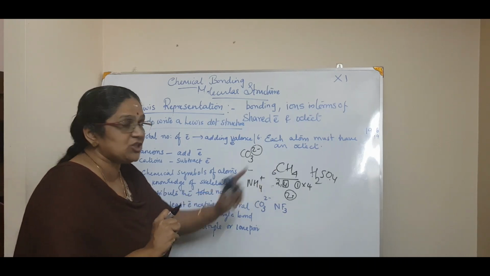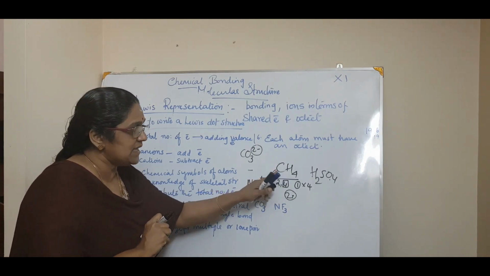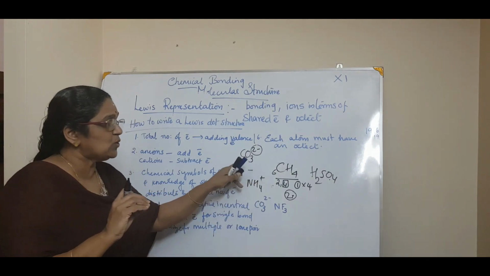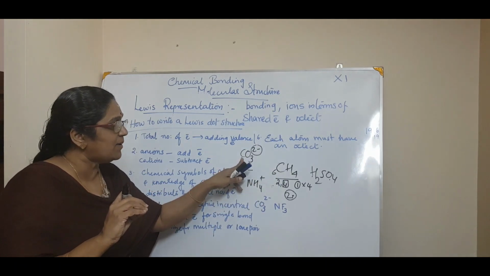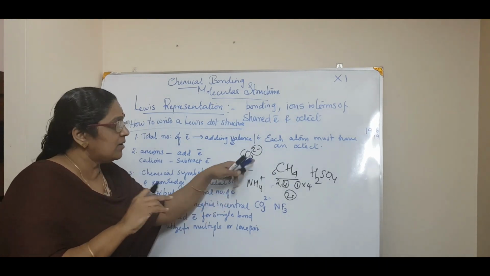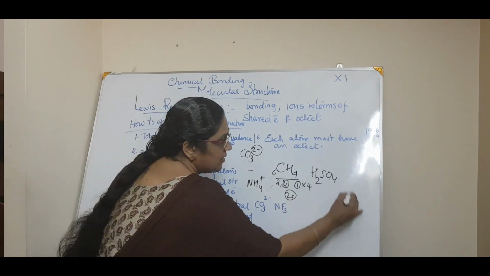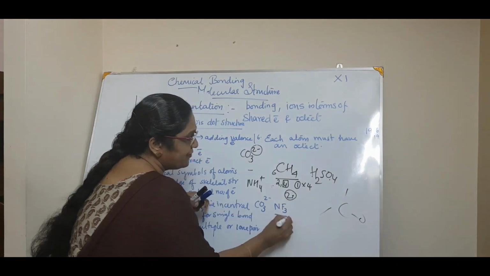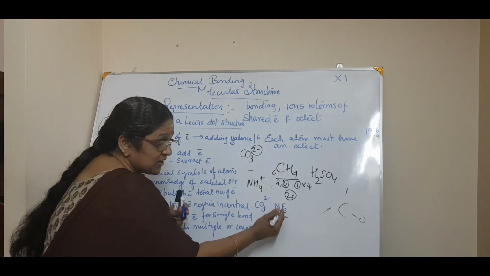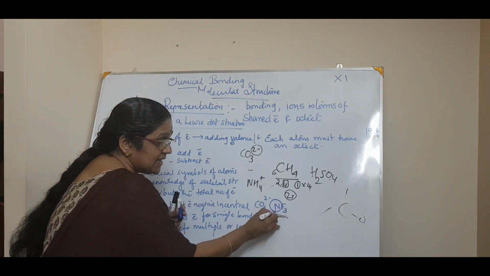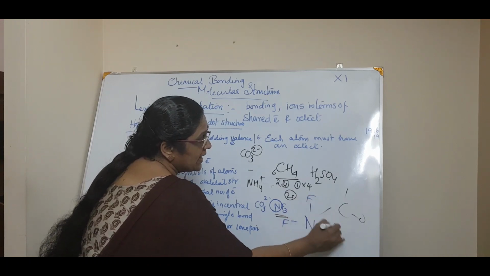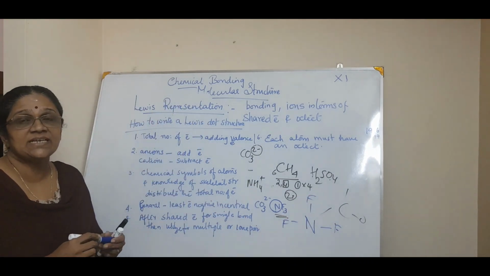For example, CH4, or CO3. In CO3, carbon is less electronegative, so carbon will be in the center and the oxygen will be terminal. Likewise, in the case of NF3, fluorine is more electronegative than nitrogen, so nitrogen is the less electronegative, so nitrogen will be in the center with the 3 fluorine atoms terminal. So that is the meaning of that.